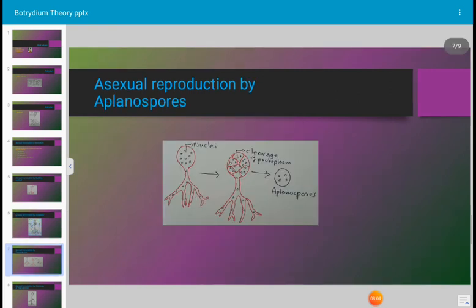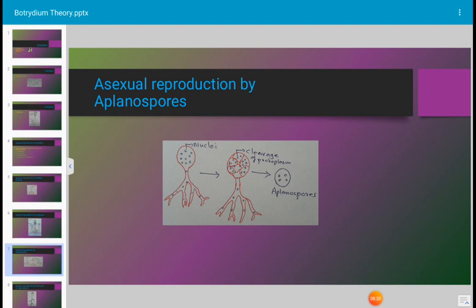Next, let us see the asexual reproduction in Botrydium by formation of aplanospores. Aplanospores are formed in Botrydium, especially in the aerial part of the plant, when the plants are only wet and not submerged.